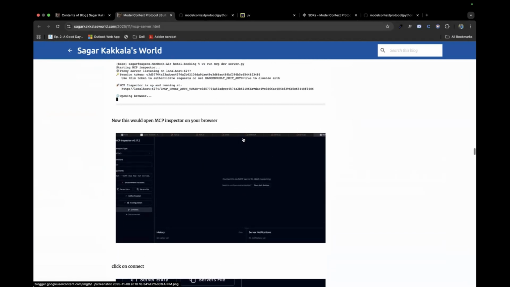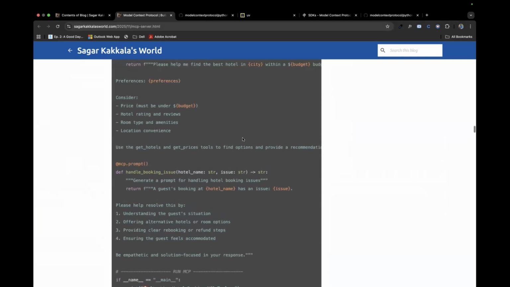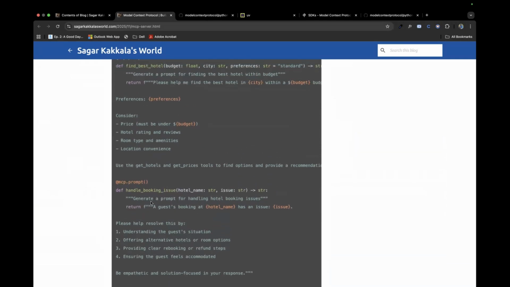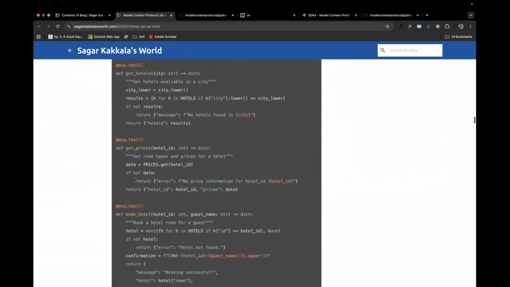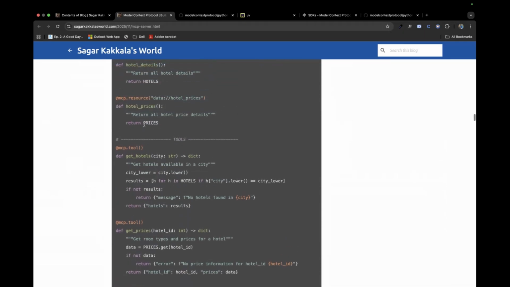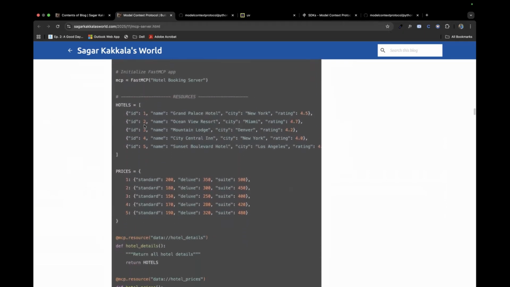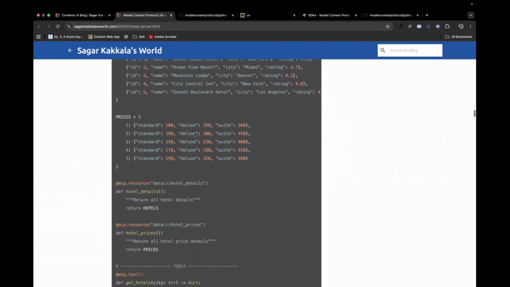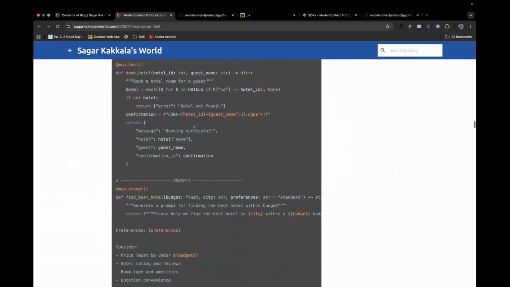If you're familiar with Python, you'll be able to understand it easily. It's just like functions, and return is nothing but the result of what is done. Function is nothing but what it has to do. That's it. If you're familiar with any programming language, then you can understand it easily.